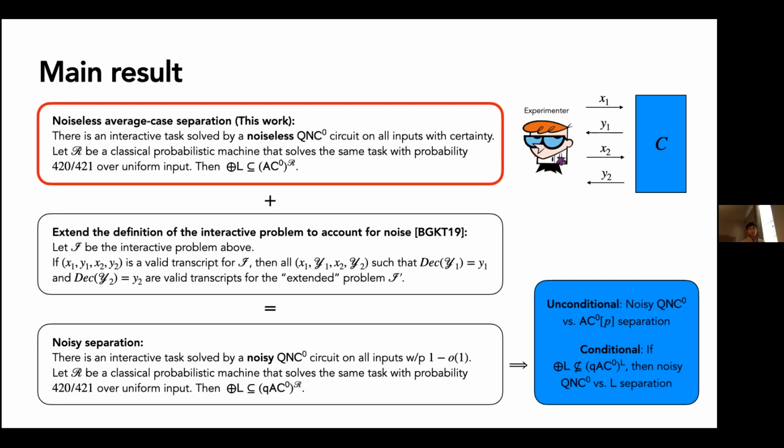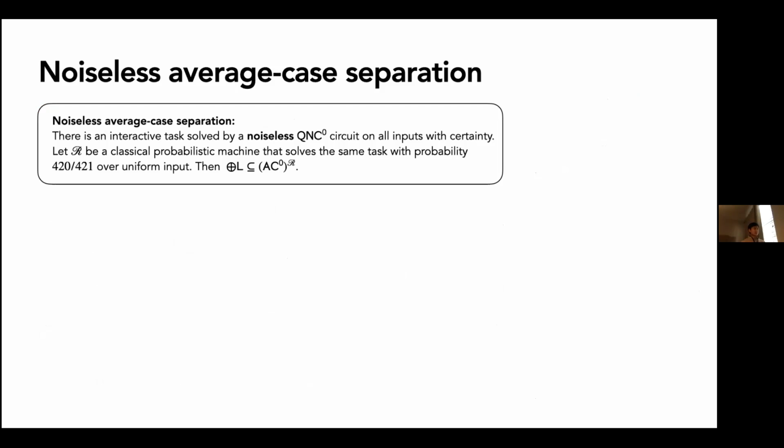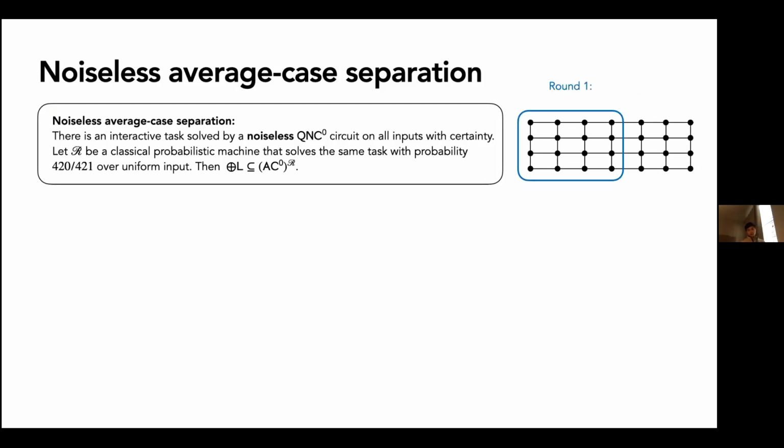This is where most of the technical work goes into. This is the noiseless average case separation. So the problem setup looks like this. We define it using a 2D graph state, which I'll call a grid state. We can divide the qubits into two parts, so we call them the round 1 qubits and the round 2 qubits.